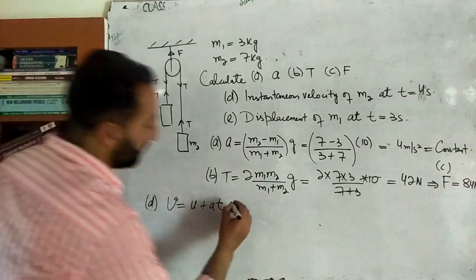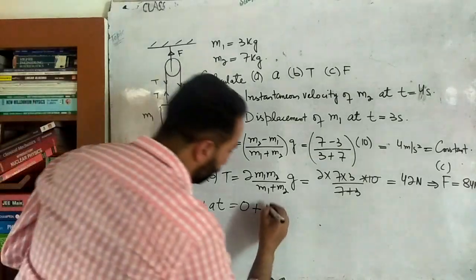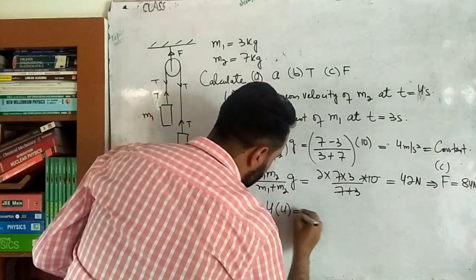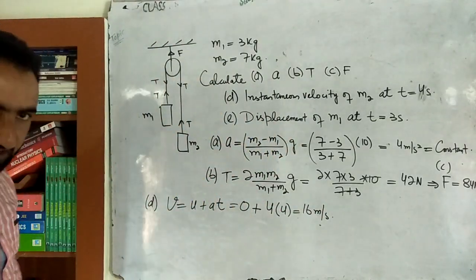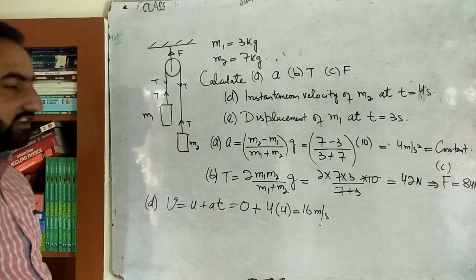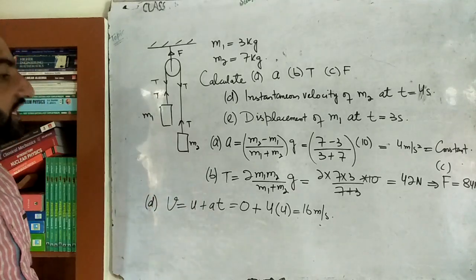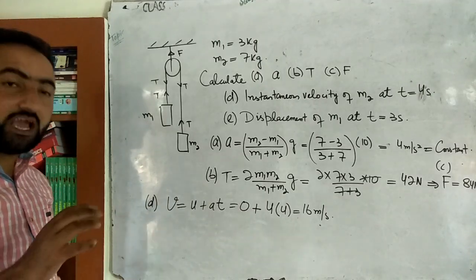So what's the initial velocity? That is 0, plus acceleration. How much is the acceleration? That's 4. After what time do we have to calculate? After 4 seconds. So 4 into 4, that is equal to 16 meters per second. Now the velocity of m2 will be 16 meters per second. Velocity of m1 will be 16 meters per second. But this will be going downwards and this will be going upwards. Okay. Their instantaneous velocity is the same only because they are connected by the same string.